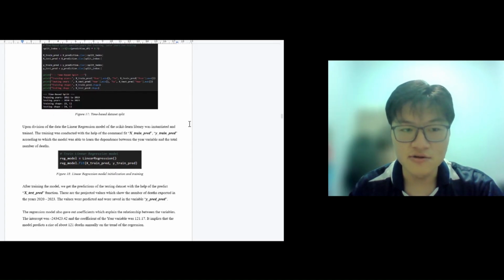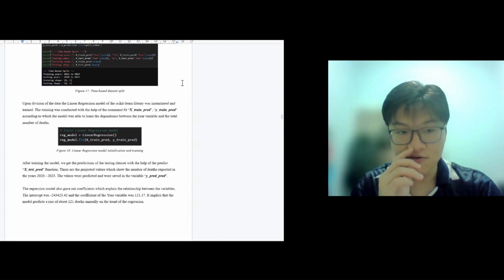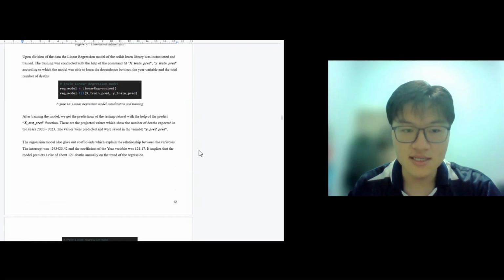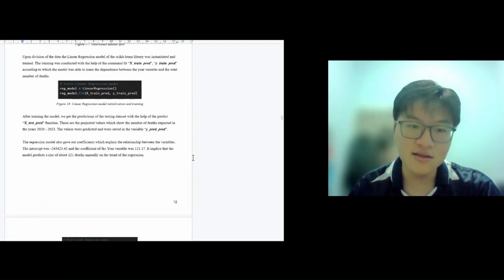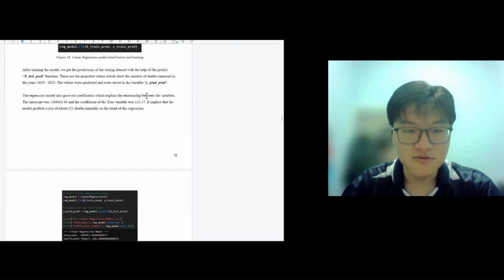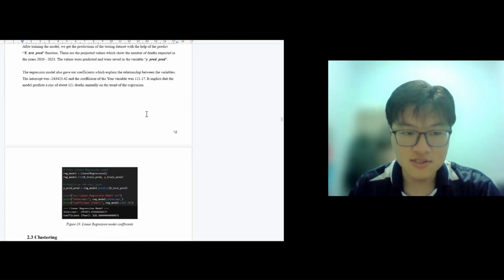The model learns a regression equation that estimates the relationship between the year and the number of deaths. The regression model produced a coefficient of approximately 112, which means the model estimates that the number of overdose deaths increased by around 121 deaths per year on average, according to the trend learned from the training data. After training the model, predictions were generated for the testing years from 2020 to 2023. These predictions were then compared with the actual death counts to evaluate the performance of the model.